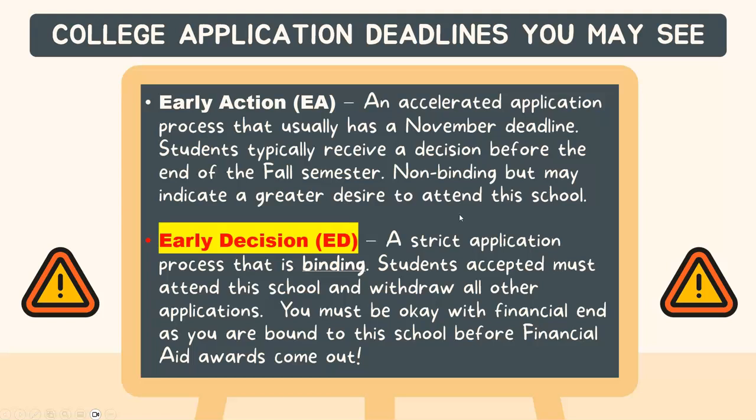Early action is an accelerated application process that usually has a November deadline. Students typically receive a decision before the end of the fall semester. This is a non-binding commitment between you and the school, and it just indicates that you have a great desire to attend by applying EA.